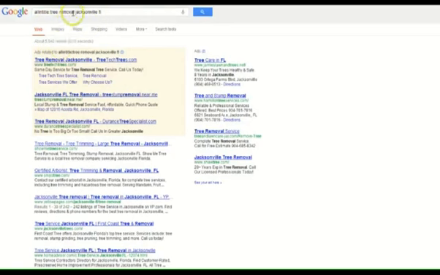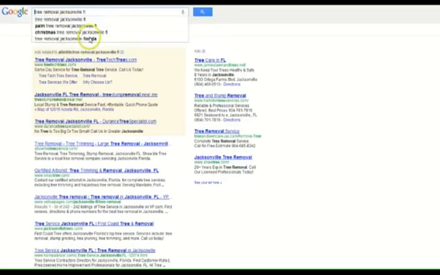So remember, what I want to do is rank for the long tail keyword. In this case, it's 24-hour emergency tree removal, and it's going to be for Jacksonville, Florida. Then start optimizing for the other main keywords that may get a little bit more traffic since they're shorter and broader. Okay, so this is going to be my keyword. So now I know that it's Jacksonville, Florida. This is the city I want to target.